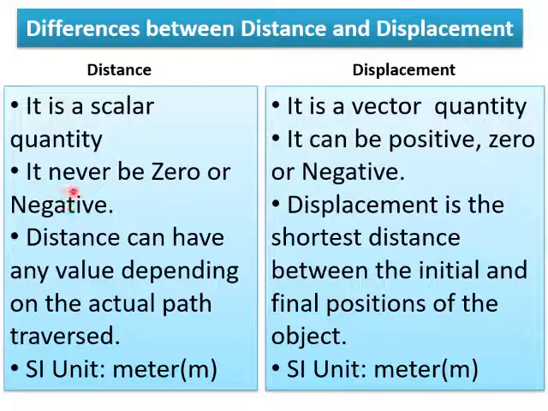Distance can never be zero or negative for a journey, whereas displacement can be positive, zero or negative. Distance can have any value depending on the actual path traversed, whereas displacement is the shortest distance between the initial and the final position of the object. The SI unit of distance is meter, and the displacement unit is also meter.